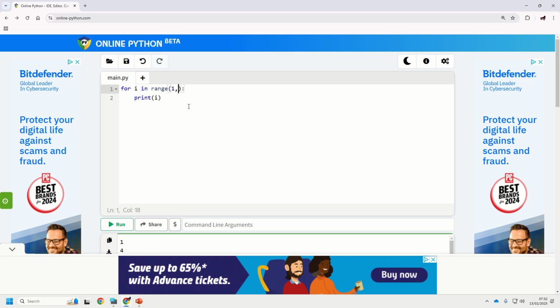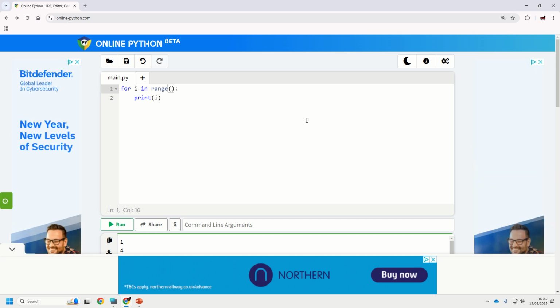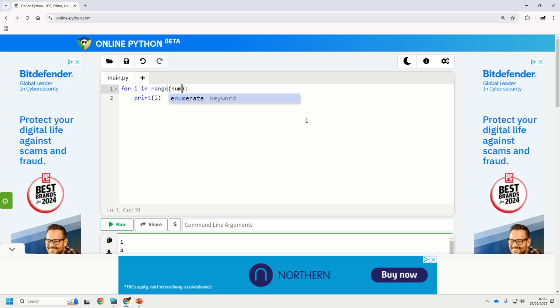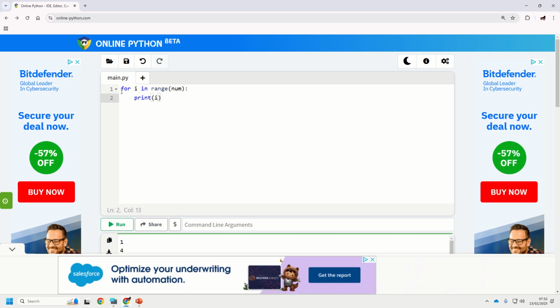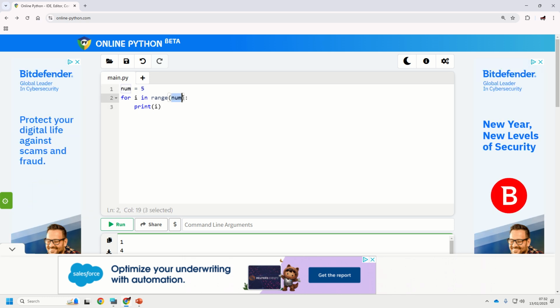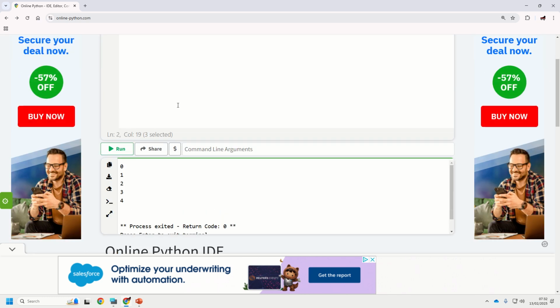Okay, the most common loop that you'll probably end up using is just how many times do you want to repeat something. If you want to do it 5 times, it would be like that. If you want to do it 6 times, it would be like that. The only other thing that you need to know is that you can do it based on a variable. So let's say I put num in, then above it you can say that num is 5. Then it takes the value of num and puts it into there. So that is the equivalent of doing it 5 times, which is what it does here.